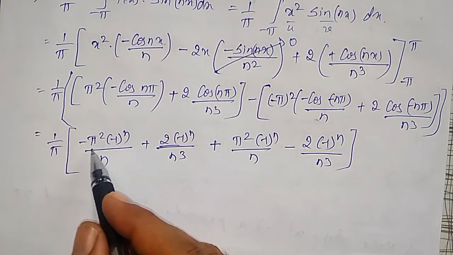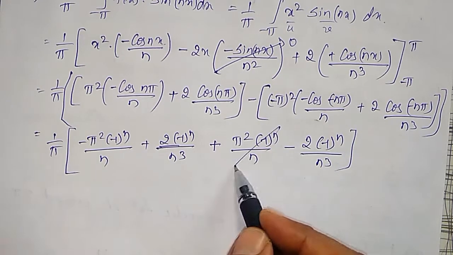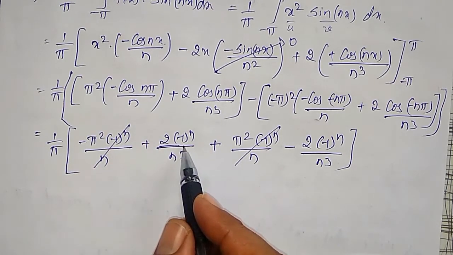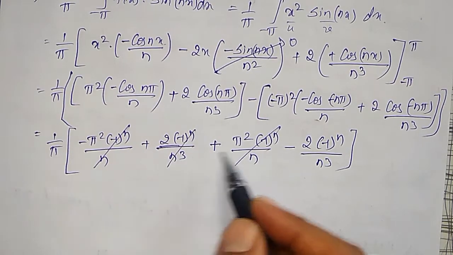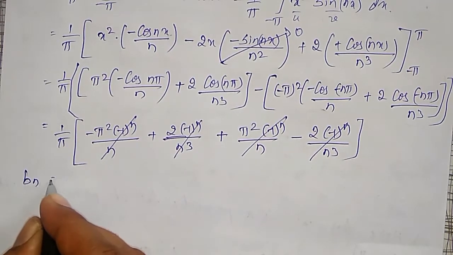Pi square minus 1 raised to n divided by n plus pi square minus 1 raised to n cancels, 2 minus 1 raised to n cube, these two also cancels. Therefore, my bn value is nothing but 0.